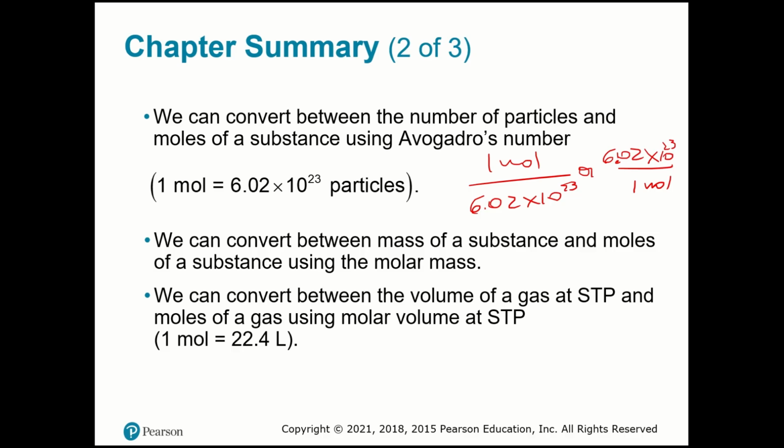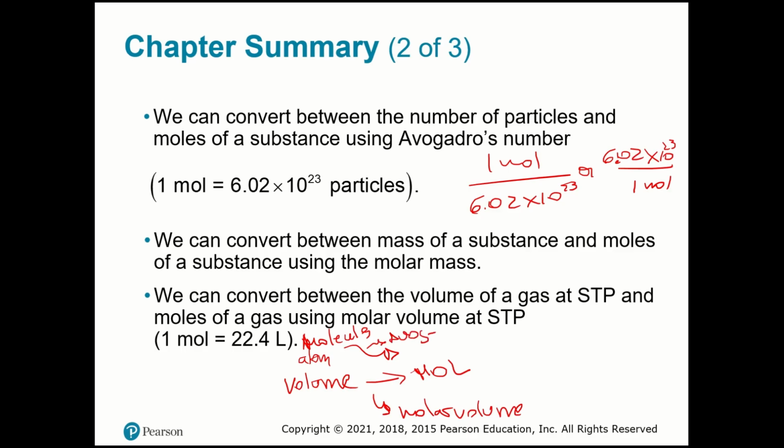If you have a volume, you can use the molar volume, 22.4 liters in 1 mole of any gas at STP conditions, and then we can find moles. Also, if you have molecules, particles, or atoms, you use Avogadro's number to find moles as well.